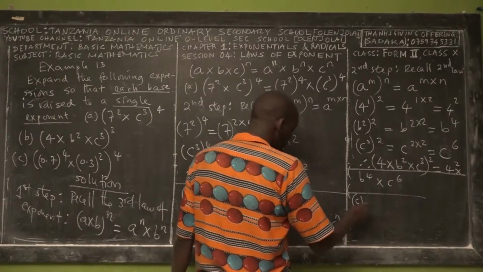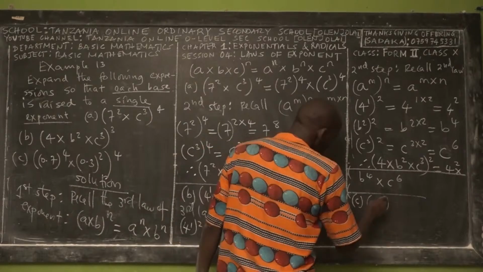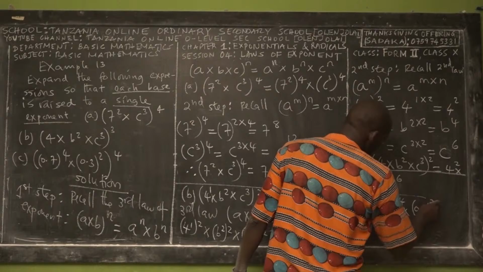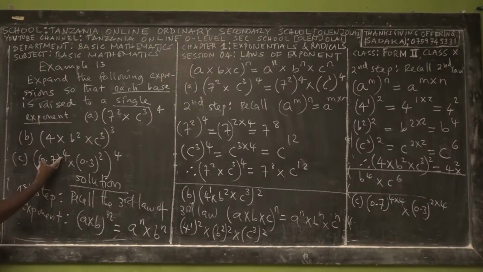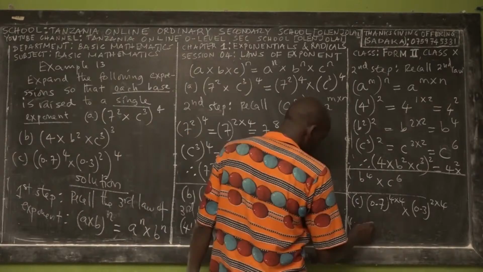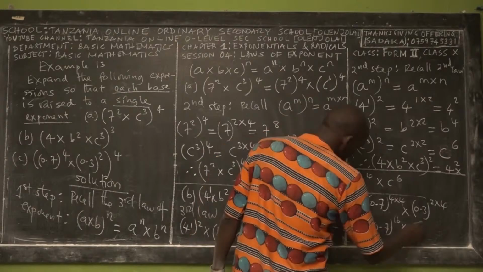We have what? We are going to have what? 0.7 power 4 times 4, then multiply by what? 0.3 power 2 times 4. Do you understand? Yes. This 4 is multiplied by this 4, and this 4 is multiplied by these 2. Right? Straightforward. So 4 times 4? 16. So 0.7 power 16 times what? 0.3 times what? 8. And the response.